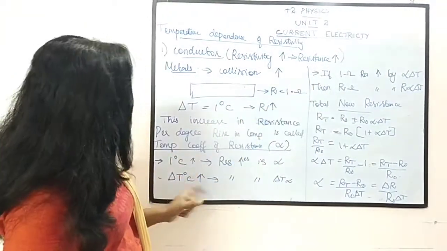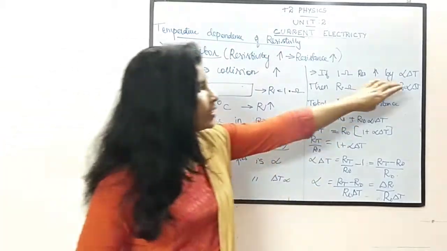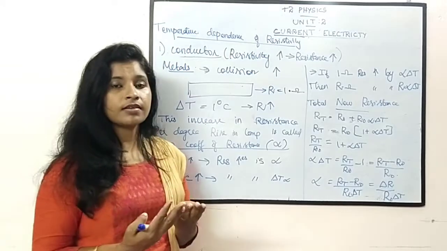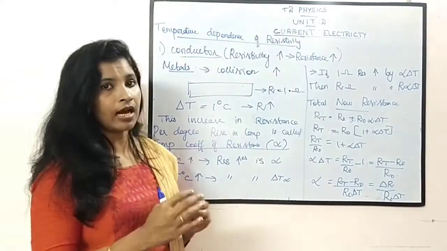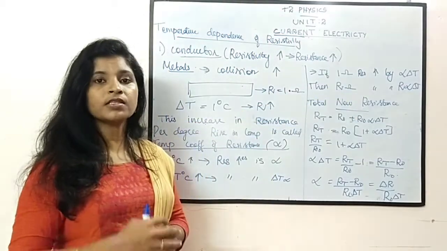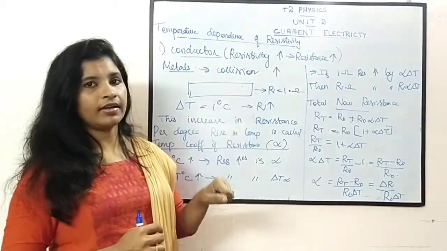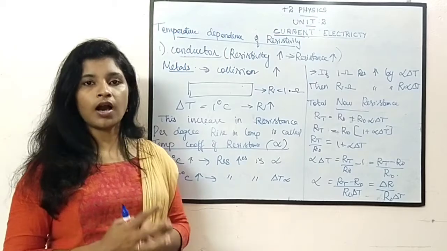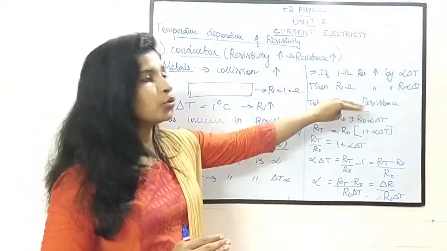Now for this 1 ohm resistance, the change in resistance, that is the increase in resistance, is delta T alpha. If we take it like that, for R ohm resistance what happens? R into alpha del T. Understood? For 1 ohm resistance it is alpha del T, so for R ohm resistance it is R into alpha del T. Clear? Now we are going to calculate the total new resistance.